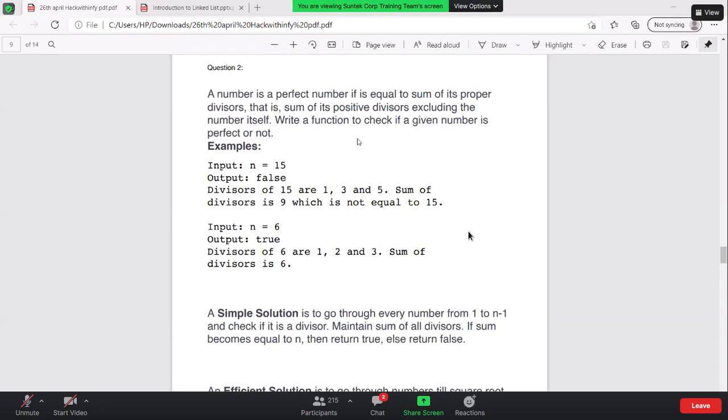Okay, this was the question which was asked in HackerRank before. So we have taken it so that you guys will have a better understanding of what was asked before.